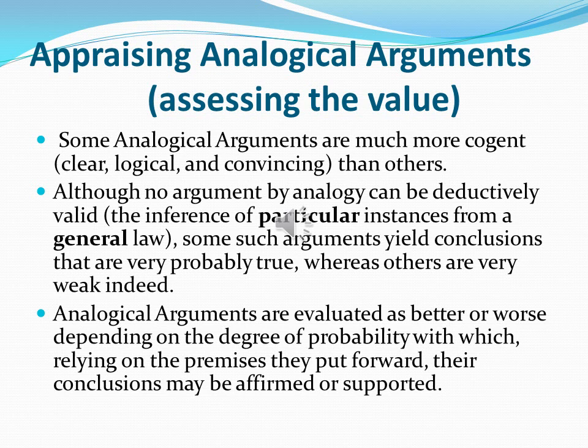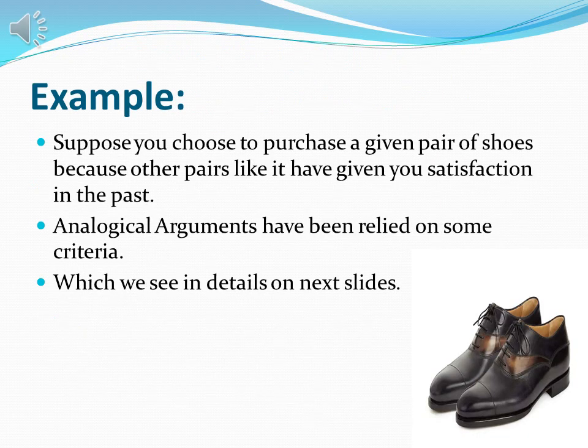So analogical arguments are evaluated as better or worse depending on the degree of probability with which, relying on the premises they put forward, their conclusion may be affirmed or supported. Like I explained, the strength of analogical arguments depends on how the premises have been put forward. If those premises are right or valid, then there is a higher probability that your analogical argument is valid or strong. Otherwise it is weak.